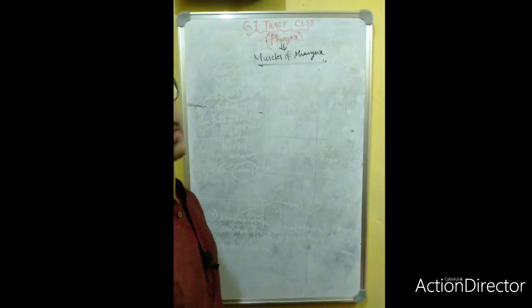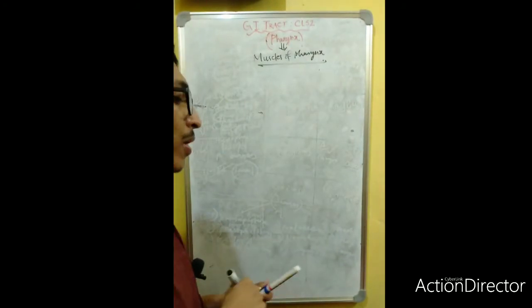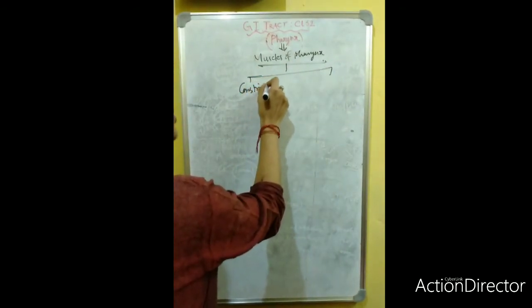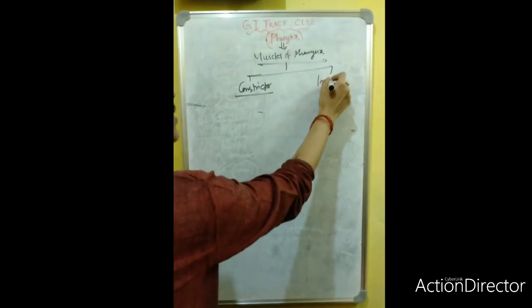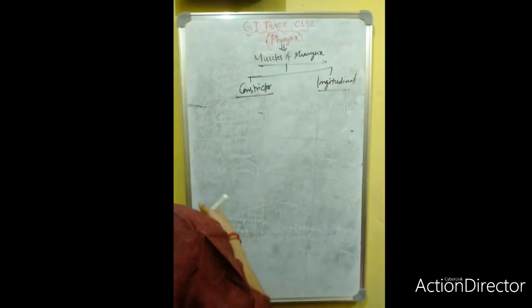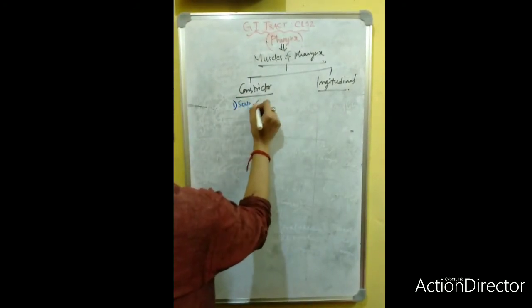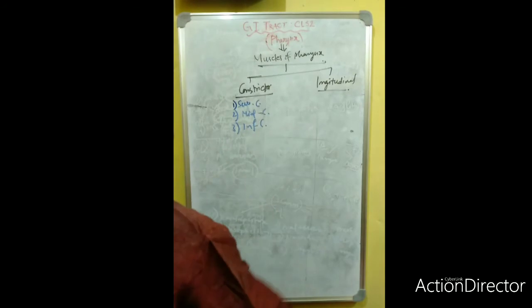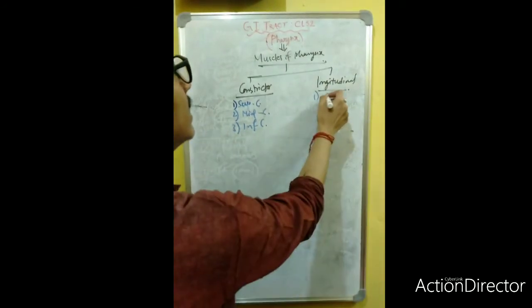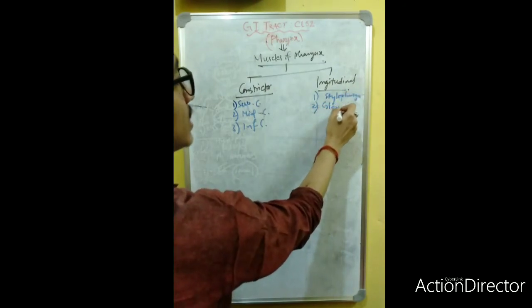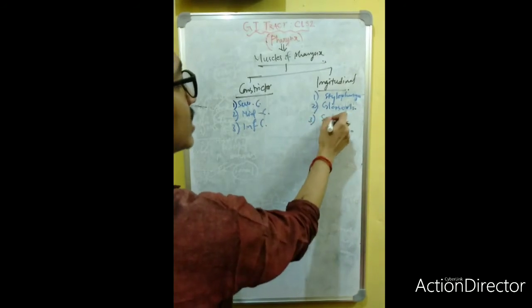Now the second topic is muscles of the pharynx. There are two groups of muscles in the pharynx: the constrictor muscles and the longitudinal muscles. Constrictor muscles are three: superior constrictor, middle constrictor, and inferior constrictor. Longitudinal muscles are three: stylopharyngeus, glossopharyngeus, and salpingopharyngeus.